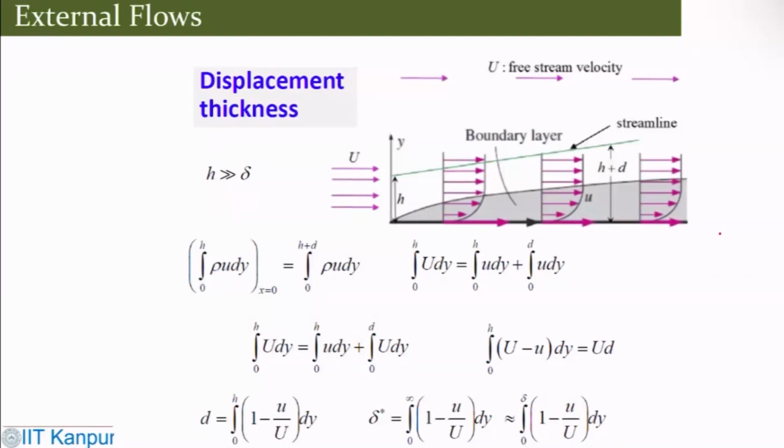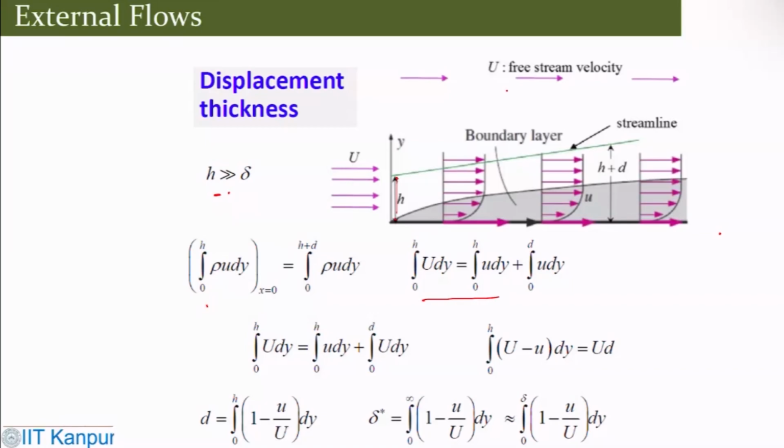Now for this flat plate boundary layer, where you use the free stream velocity, h is the initial height, and h is quite a bit larger than delta. Then at x equal to 0, it's essentially doing the mass balance.